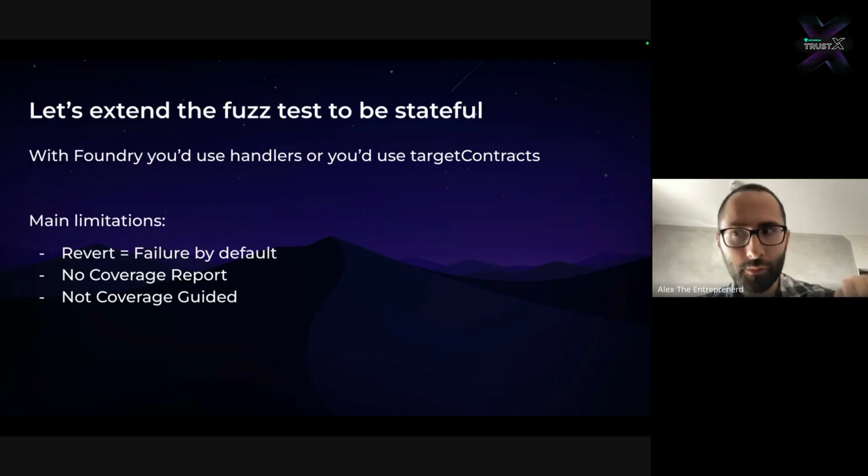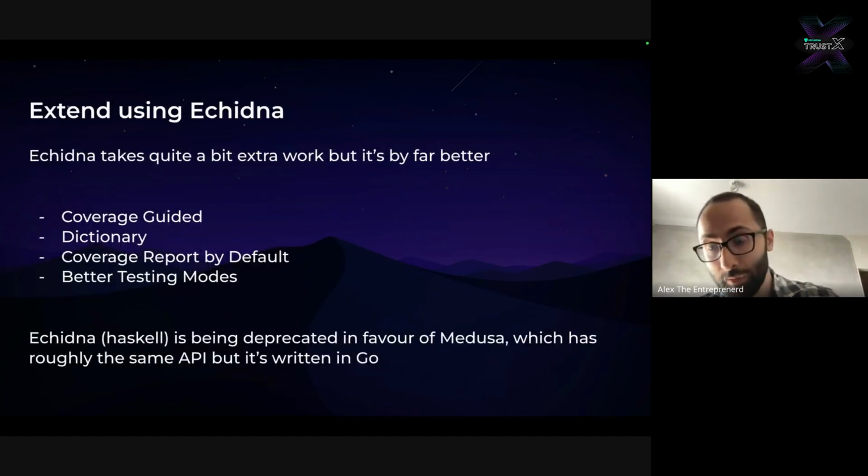So we use Foundry every day, but we use it to debug repros of bugs that are found by other tools. So in this presentation, I'm going to talk about Echidna. If you want to try other tools, you can also try Medusa. The interface between Echidna and Medusa is literally the same.